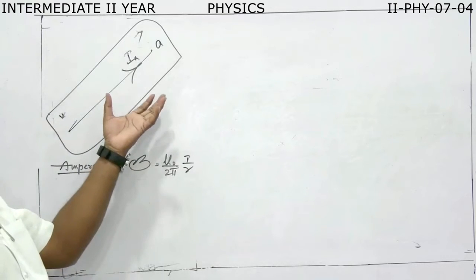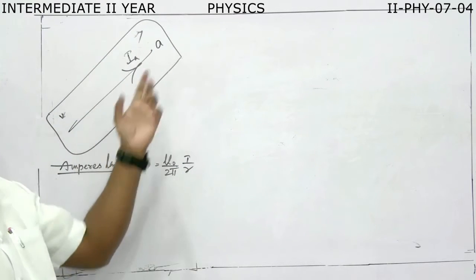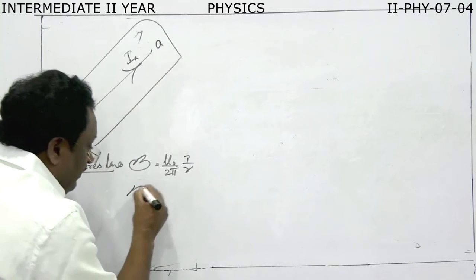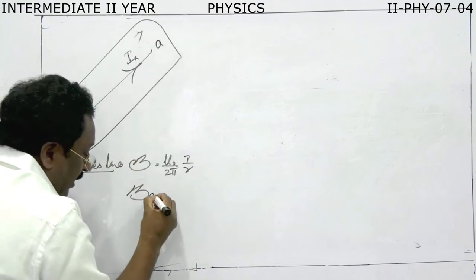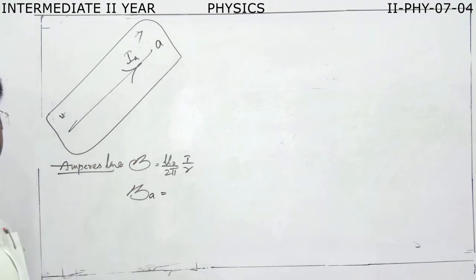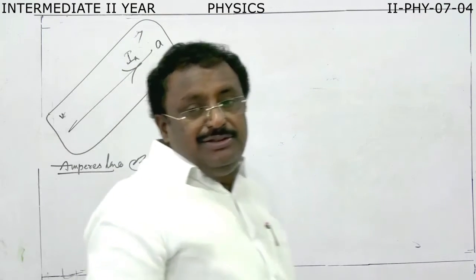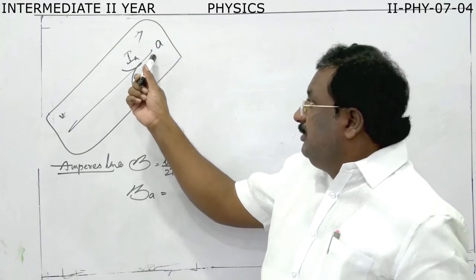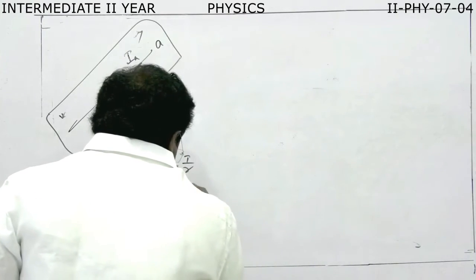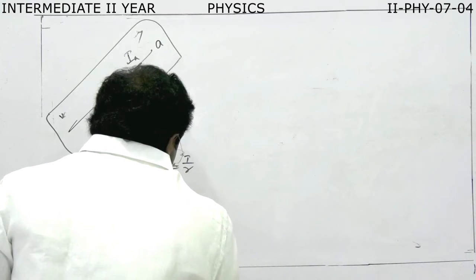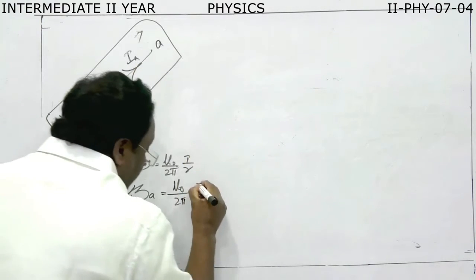Now we want to find the magnetic field around this conductor. The magnetic field due to the conductor A, we can write as BA. What do you mean by BA? The magnetic field due to conductor A. So BA is mu naught by 2 pi, where I is equal to IA.